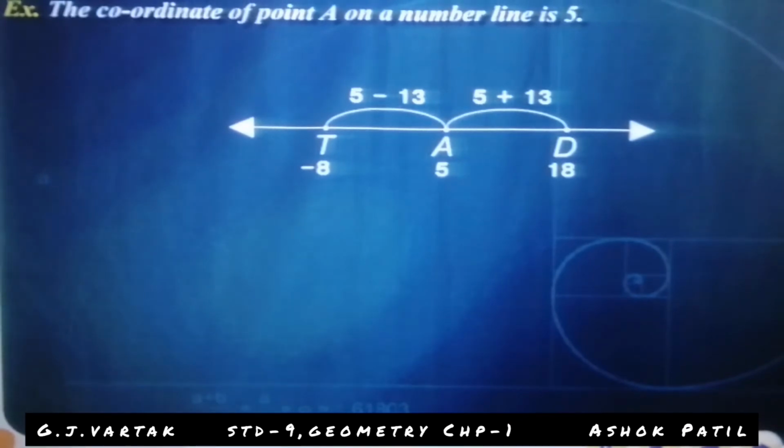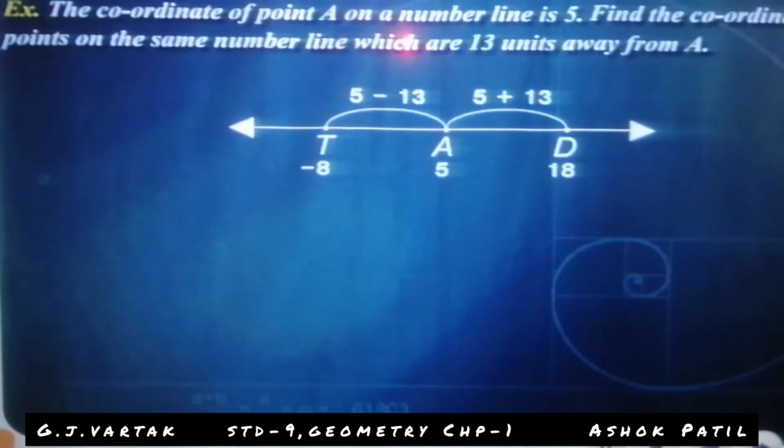Another example here. The coordinate of point A on a number line is 5. Find the coordinates of points on the same number line which are 13 units away from A. This is the number line. Point A is 5.